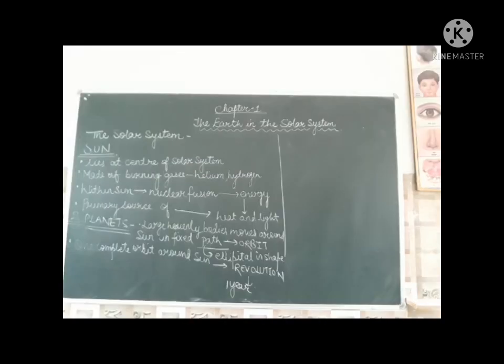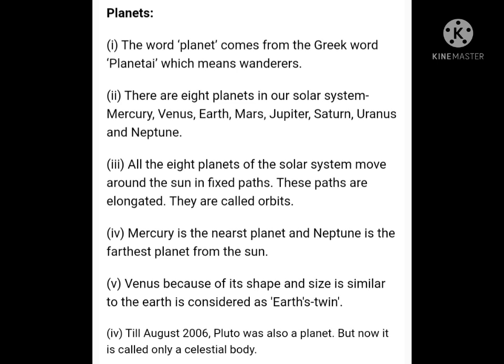Now let us read about planets. They are large round heavenly bodies which move in fixed paths around the sun. These paths are known as orbits, and these paths are usually elliptical in shape. Elliptical means oval. One complete orbit around the sun is known as revolution, and the time taken for completing the revolution around the sun is 1 year. Mercury completes it in 88 days as it is closest to the sun, but Earth takes 365 days.